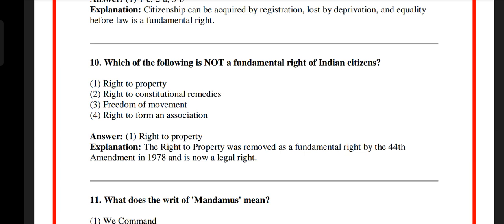Option 1. The right to property was removed as a fundamental right by the 44th Amendment of 1978 and is now a legal right.